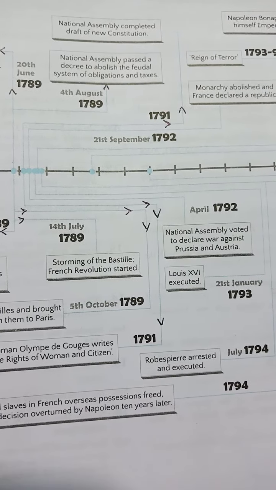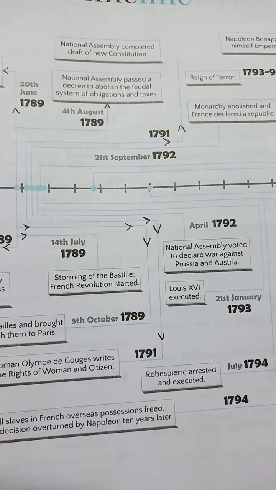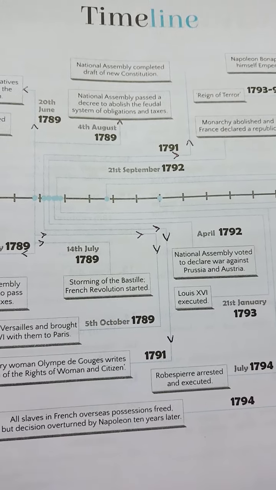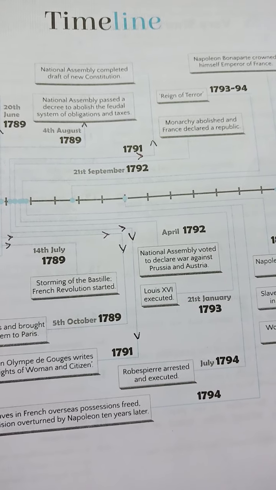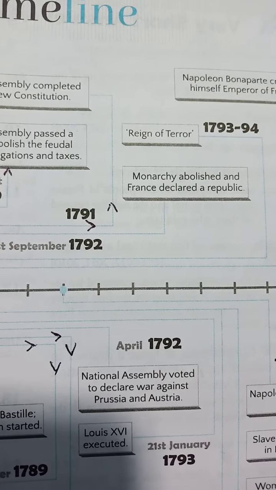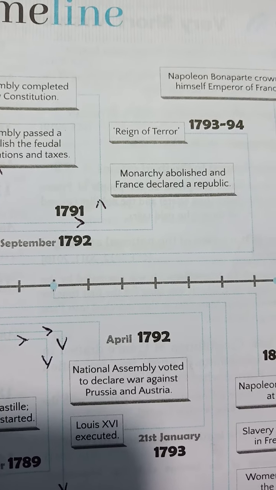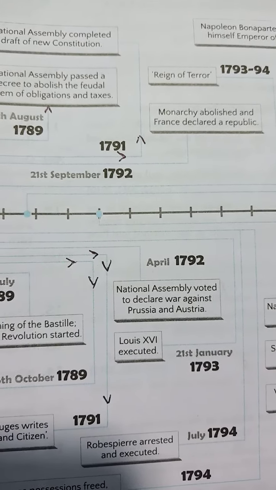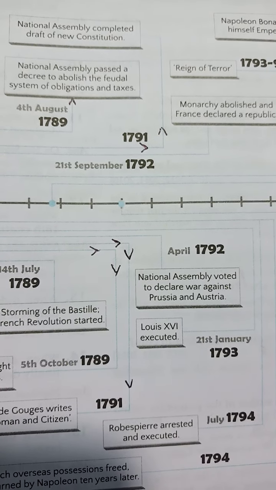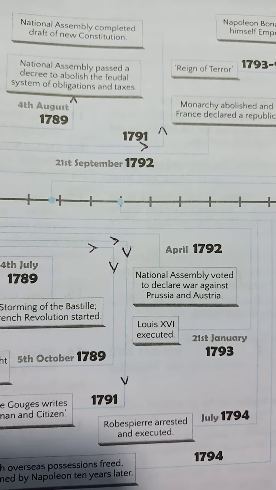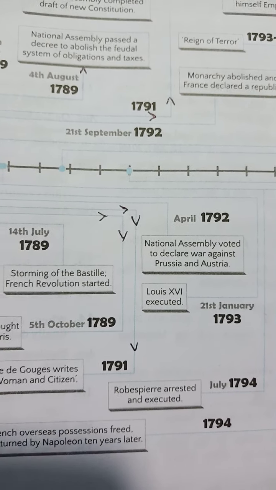Then we come to 1792. On 21st September, the monarchy was abolished and France was declared a republic. In April 1792, the National Assembly voted to declare war against Prussia and Austria.